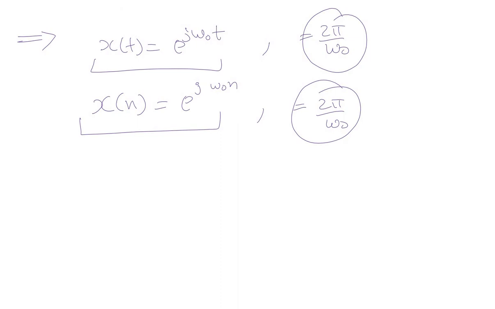So let us prove this continuous time example first. We need to prove that x of t is equal to e raised to power j omega naught t is a periodic signal with 2 pi by omega naught as the fundamental period.